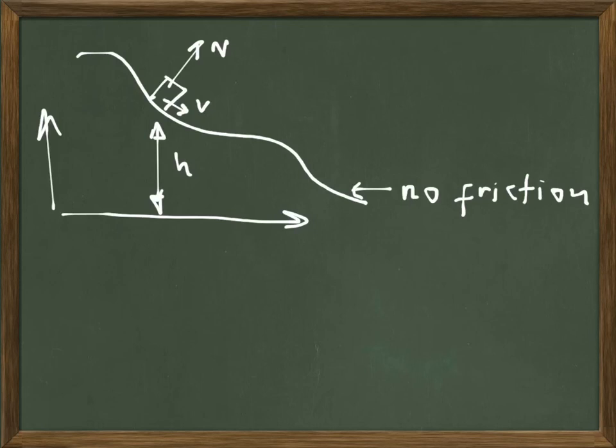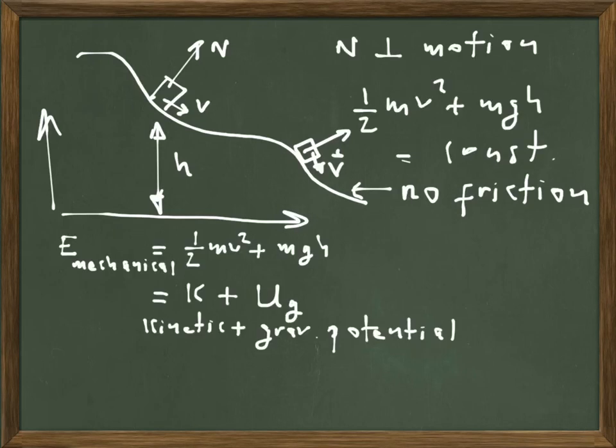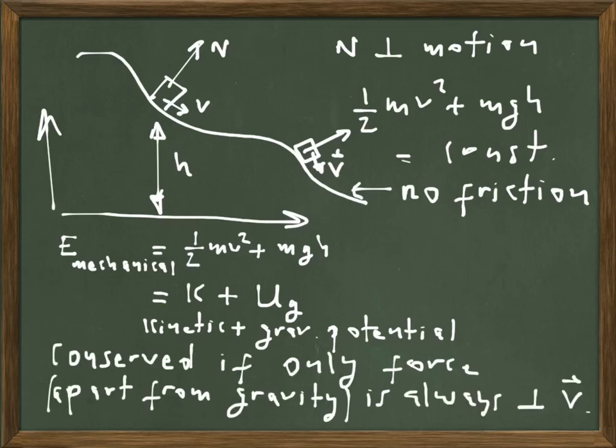In the absence of friction, the mechanical energy of the cart is kinetic plus potential, and it will be the same before and after, and therefore we expect that mechanical energy is conserved for a roller coaster situation, provided there's no friction.